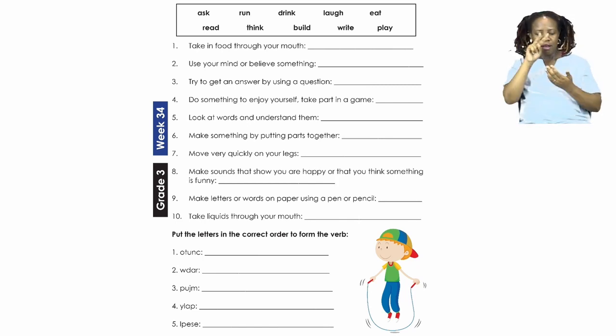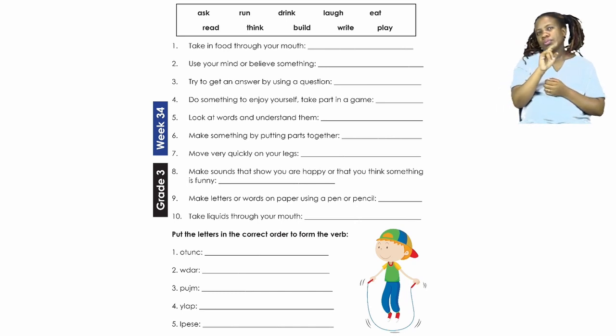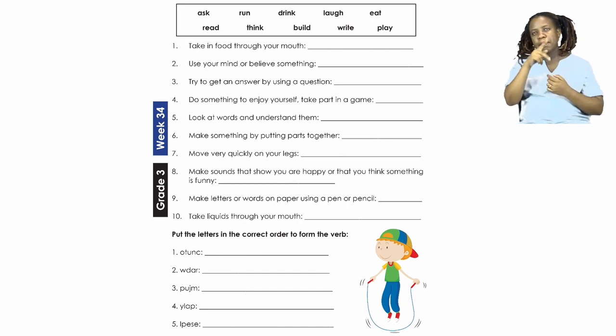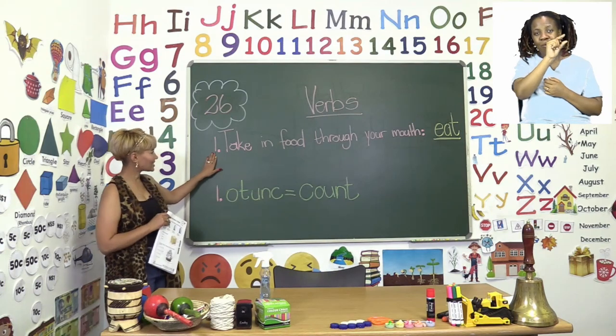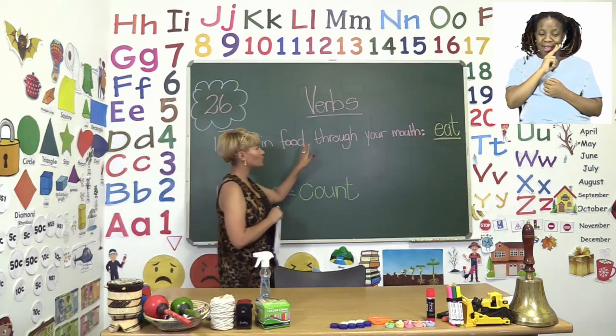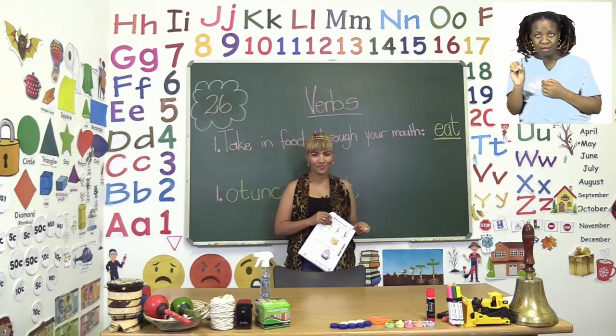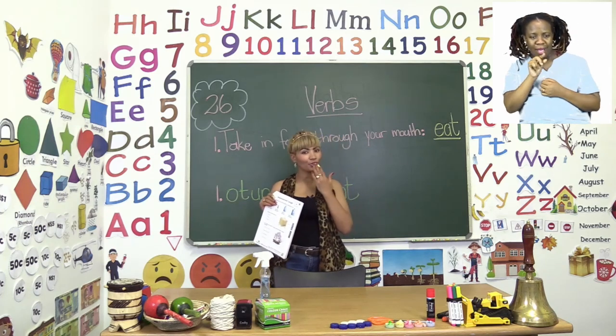Now you also have 10 sentences, and you have to say which verb each sentence describes. The first one I have done on the board, so let's quickly read the first one together. Number one says, take in food through your mouth. What happens when we take in food through our mouths?